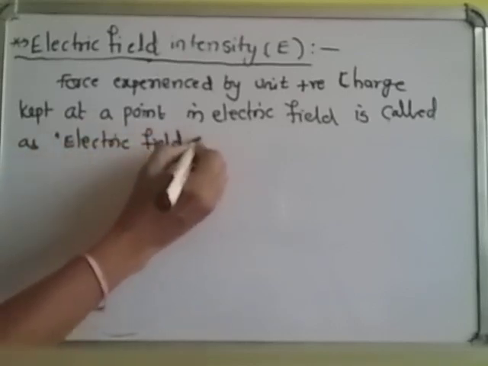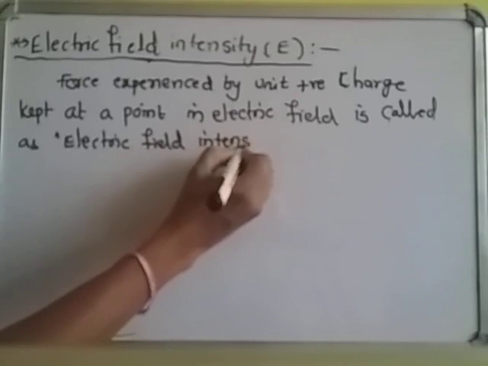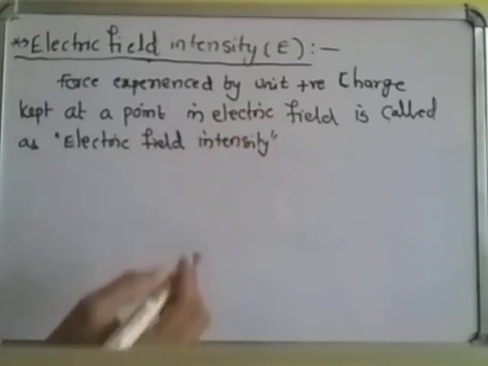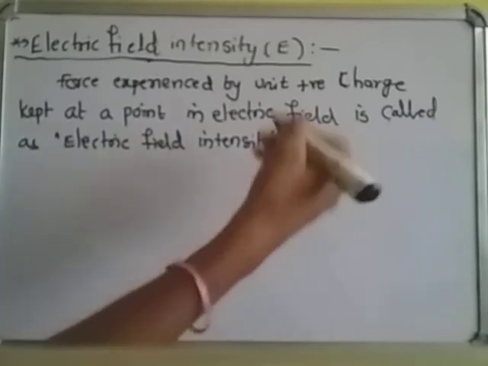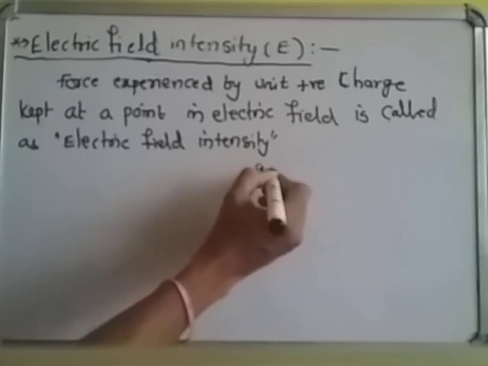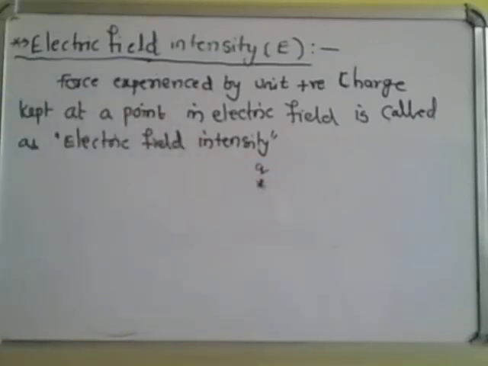Electric field intensity. This is the definition. Now I will explain this one. This is considered as some Q charge, and it is producing the electric field. This Q charge is producing the electric field.